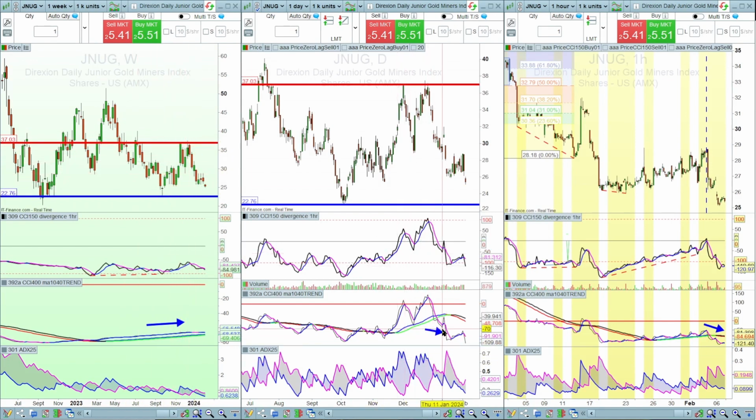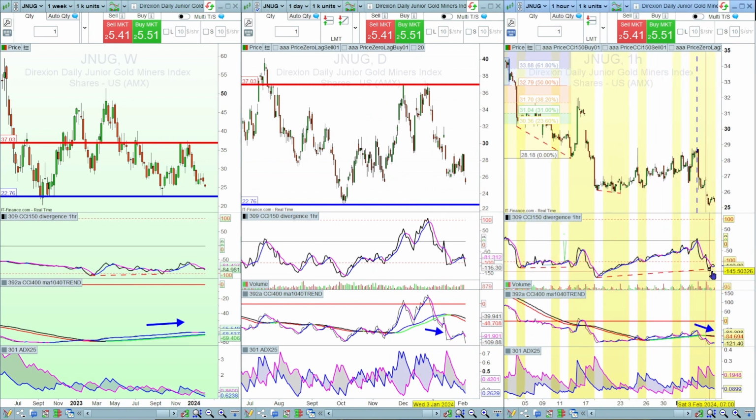The daily is showing a bearish movement on the CCI and ADX. The 150 CCI is moving in line with the price, and we've also got this bullish divergence on the 1 hour chart. Now again, it may have already hit the target, but we're going to move that down and track it. So that's where we are at the moment.